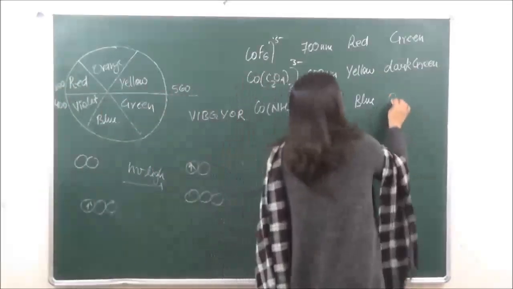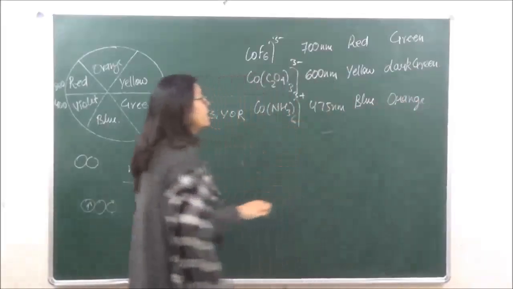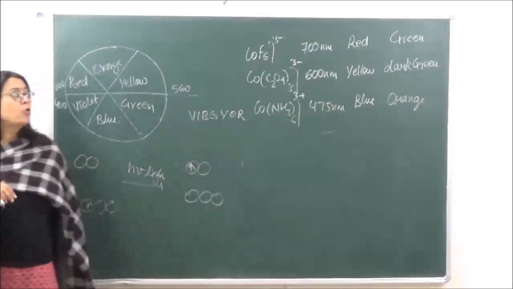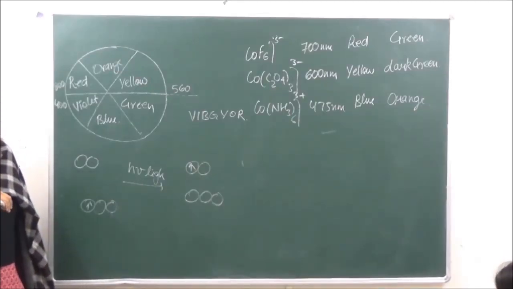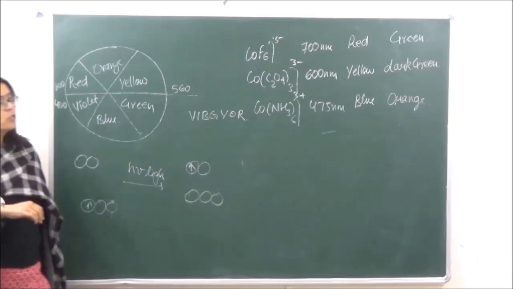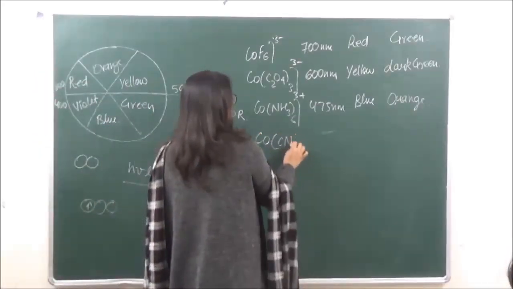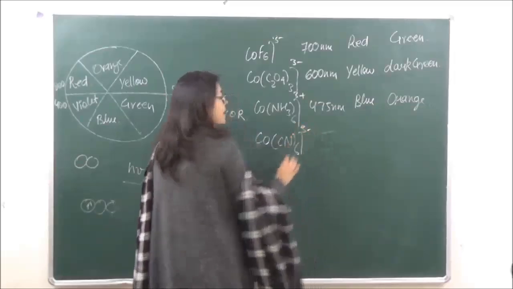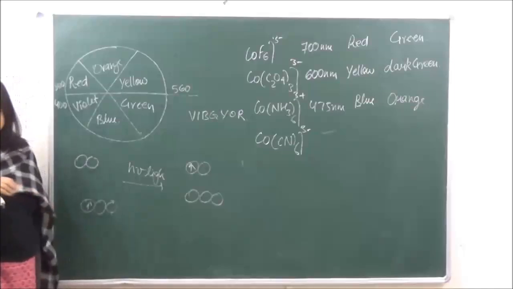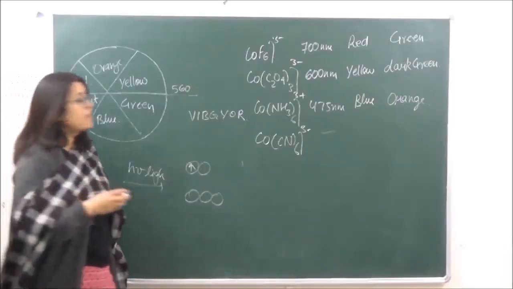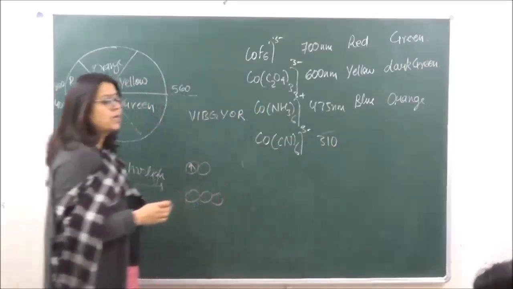So the stronger the ligands we keep taking, the lower the wavelength becomes. For example, if we take cyano, cyano is one of the strongest. [Co(CN)6]3-: it is going to absorb radiation of very less wavelength, approximately of the order of 310 nanometers only.